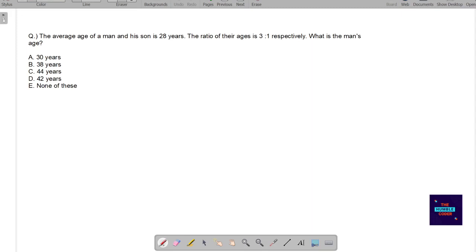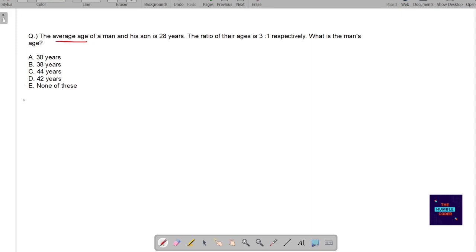The average age of a man and his son is 28 years. The ratio of their ages is 3:1 respectively. What is the man's age? So we have different options for the age of the man. First of all, let's see, the average of the man and his son's age is given as 28 years.